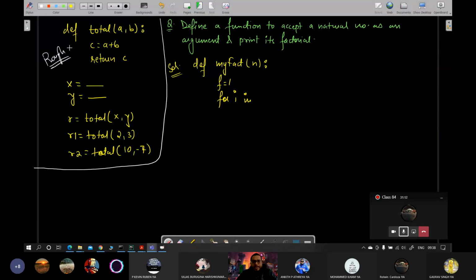Okay, yeah, so factorial निकाल रहे थे, we were finding the factorial। Now what you will do, you will take range 0 to n plus 1, 1 to n plus 1, yeah, okay, f is equal to f into i, yeah, good। And then print. It's not set to return here, so if you want to return you can, or you can directly print.